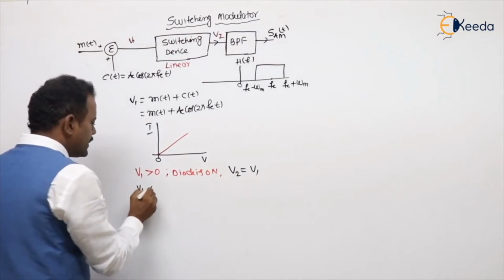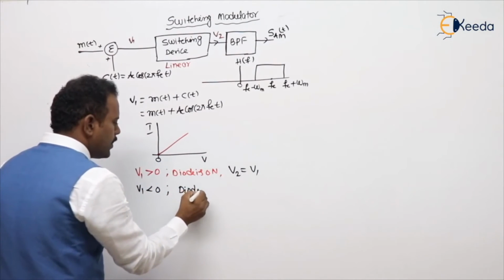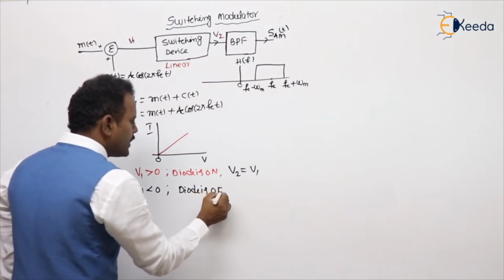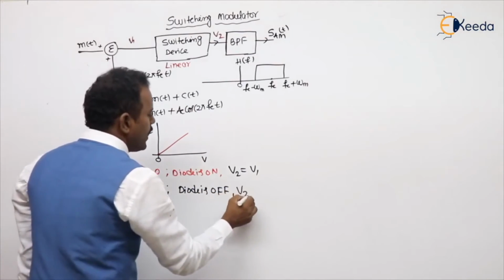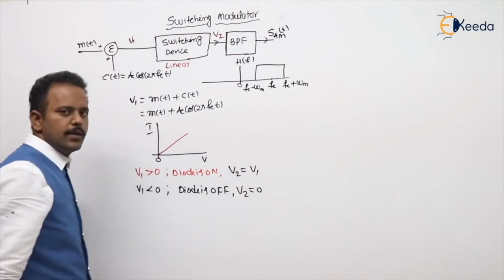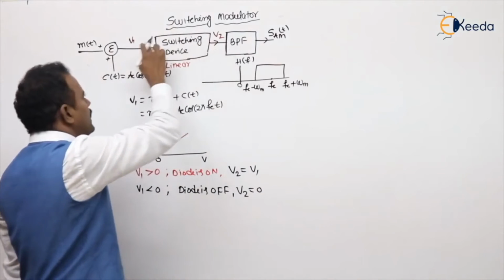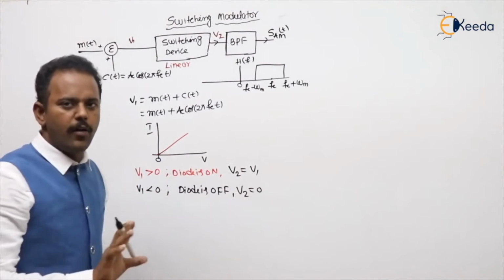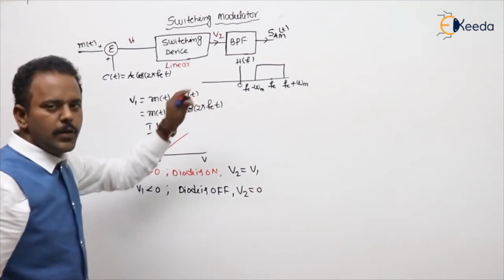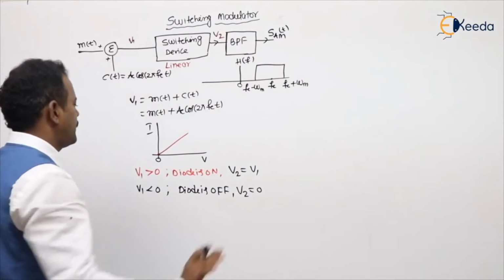Whenever V1 is less than 0, the diode is off. Off means reverse bias, which means open circuit. Then the V2 value will be 0 only. So finally, whenever V1 is greater than 0, the same will come; less than 0, nothing will come, because the diode is either on or off, open circuit or short circuit. On means short circuit, off means open circuit.